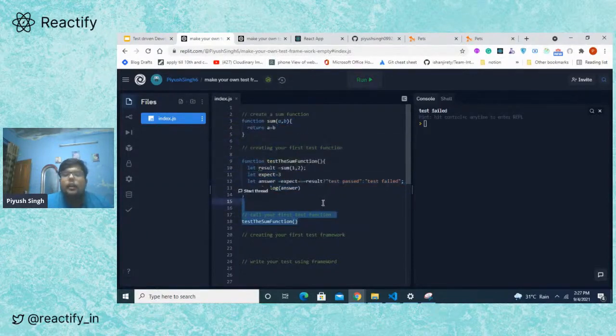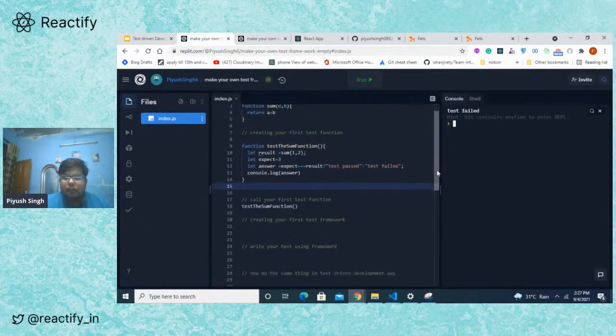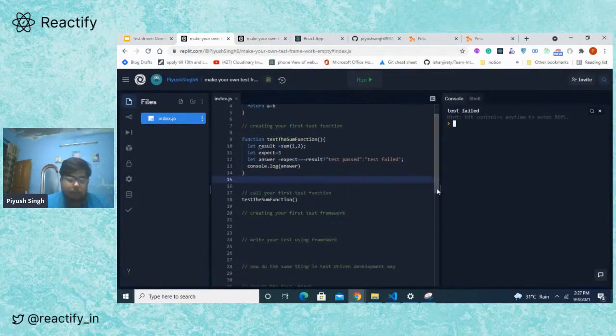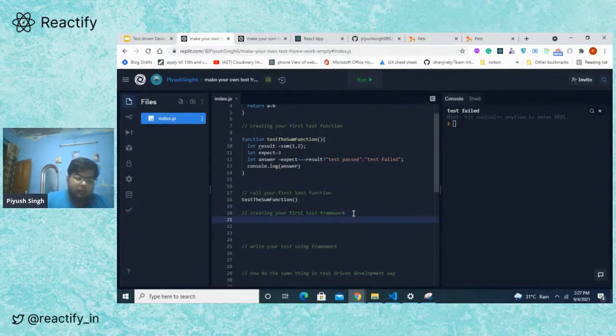And how we can write tests. But this can be a little exhausting, writing this function every time for every function. So let's just create our first test framework. This is a dummy test framework, it doesn't cover a lot of scenarios, but let's try to create one test framework of our own. Let's name it our first test framework, right?